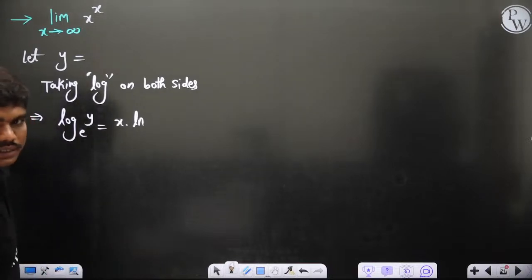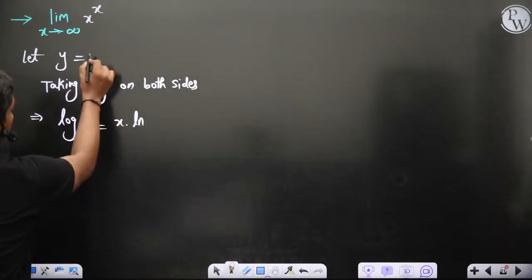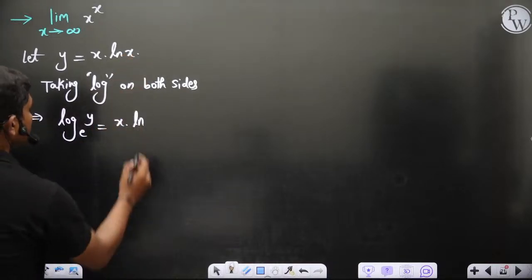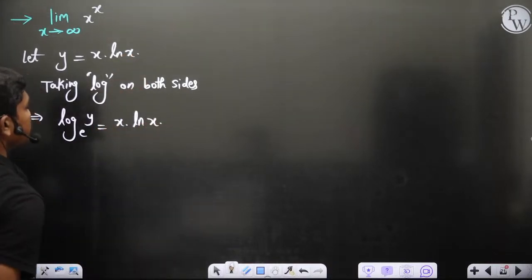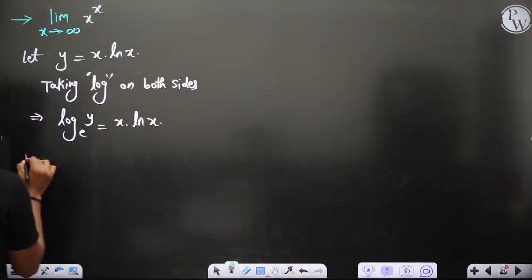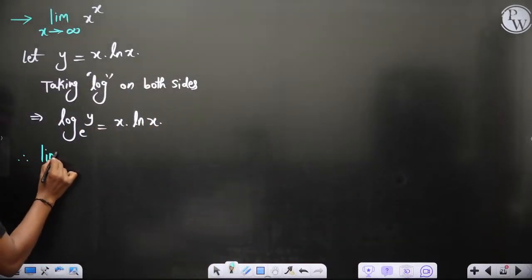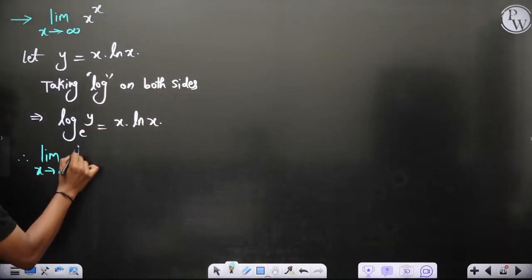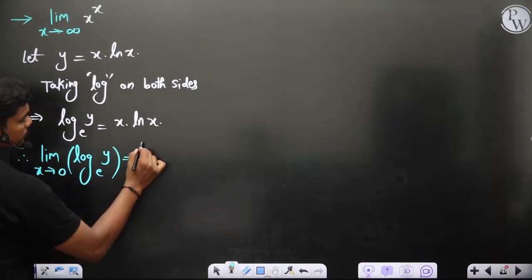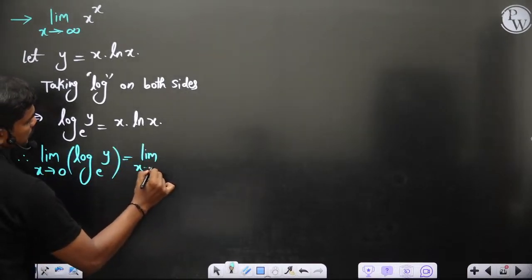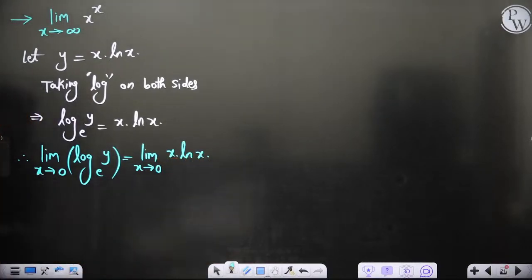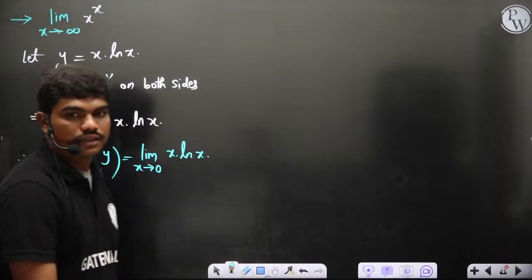Then what is this value? As x tends to infinity, x power x gives you the infinity power infinity form. So we get x into ln x. Now let's apply the limit. Therefore, limit x tends to 0 of log y to the base e, because you are applying the limit on both sides, is equal to limit x tends to 0 of x into ln x.